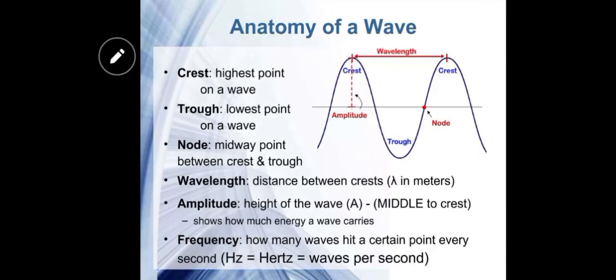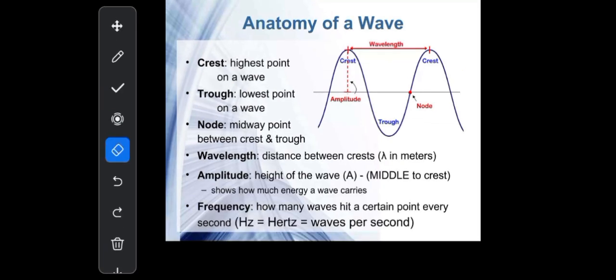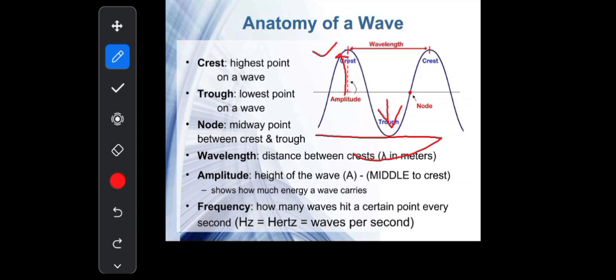Let's discuss the basic characteristics of the wave. This is basically the general representation, or a symbolic representation, of a wave. That is a wave cycle in which the area above the mean position is known as the crest, and the area below the mean position is known as the trough, which occurs in the case of the transverse wave. The midway point between the crest and the trough is known as the node. Wavelength is the distance between two consecutive crests or two consecutive troughs.